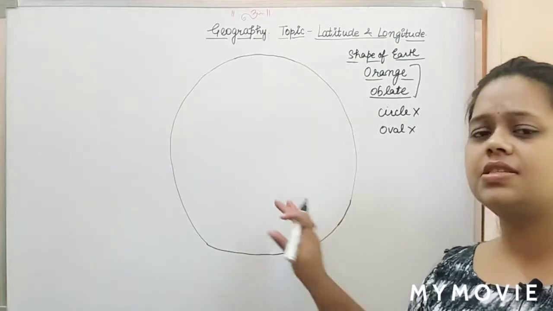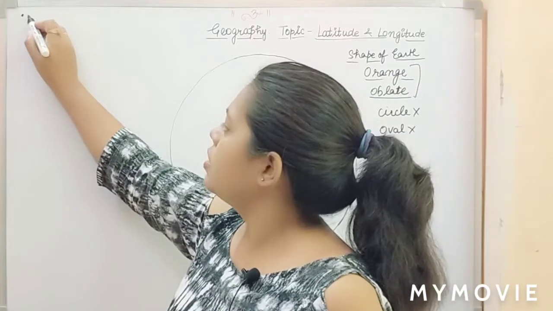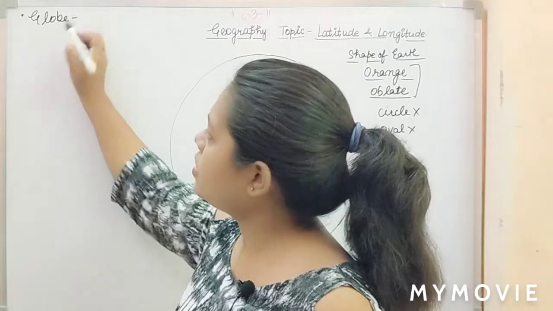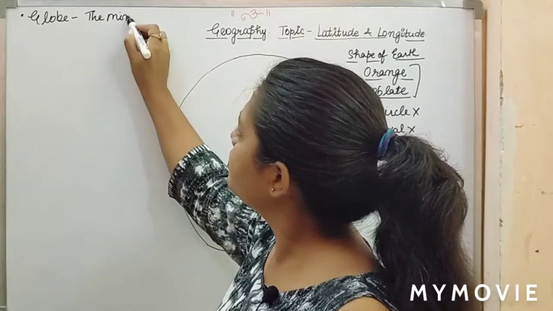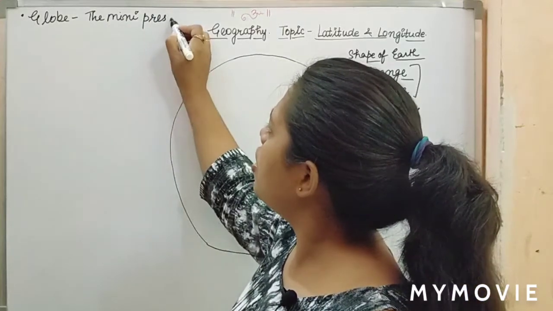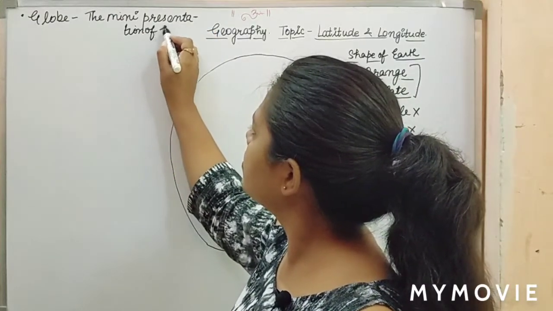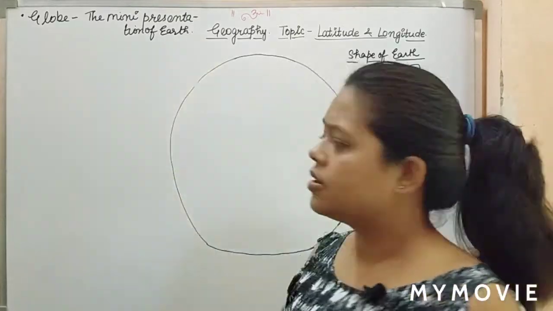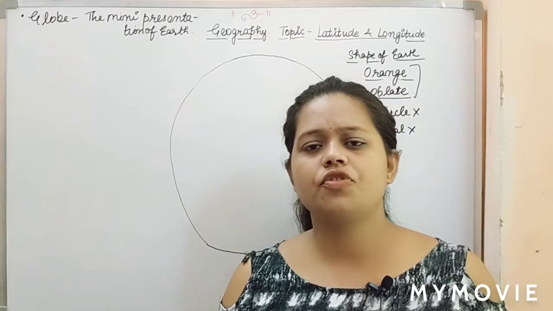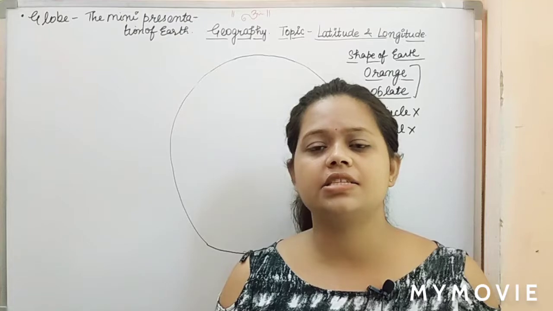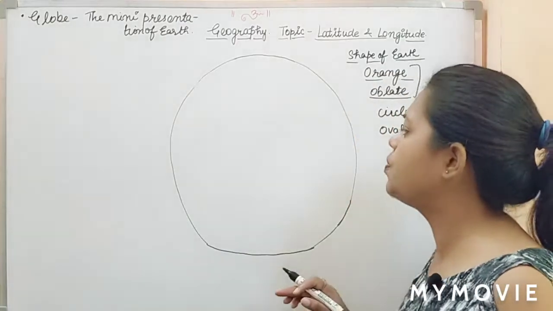And hence we call it either orange or oblate shape. So since this is the representation of Earth, now what we must know is the globe. You can say the globe is the mini representation of Earth. Why is the globe needed? The globe is needed because it helps us to read about Earth in a very easy and effective way. So if it is a globe, how are we going to place it?